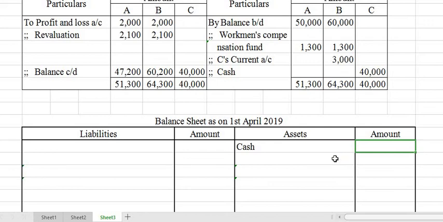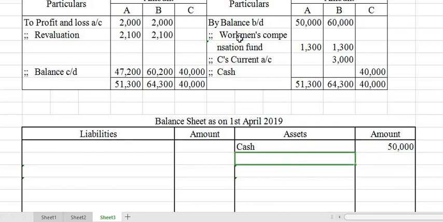Understood? Or you can prepare a cash account. What you get as the balance can be shown as the cash balance in the balance sheet.